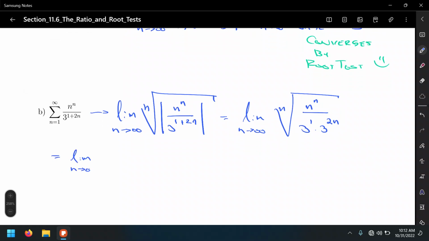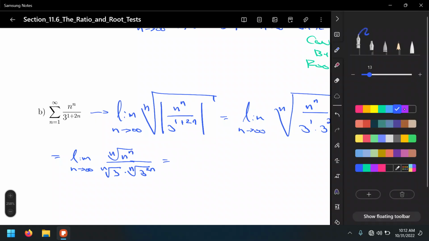Limit as n approaches infinity, that's going to be the nth root of n over the nth root of 3 times the nth root of 3 to the 2n. All right, so number 1. Oh, actually I forgot 1 power of n here, n to the n.